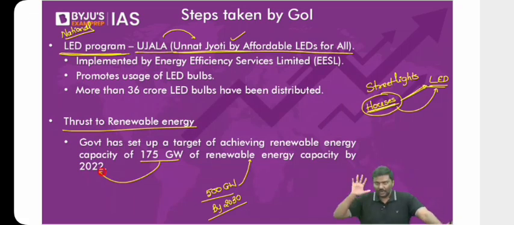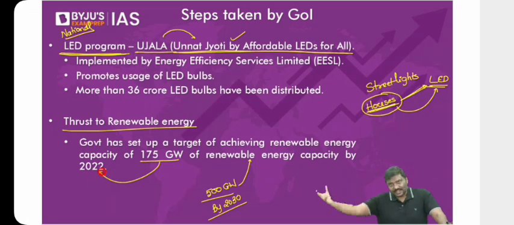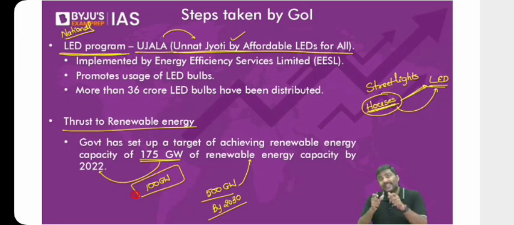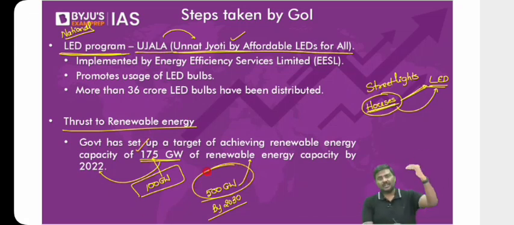We have been able to initiate a lot of programs under this. We have been able to promote private sector investment. Employment generation has happened. And definitely, yes, we have been able to reach more than 100 gigawatts of renewable energy production through solar, wind, hydro, etc. But the fact is simple, we are yet to achieve 175 gigawatts. Already the target date is over. But the Government of India says, don't worry, we will increase the target. Rather than simply achieving 175 gigawatts, we will ensure that 500 gigawatts of renewable energy production capacity will be achieved by 2030.